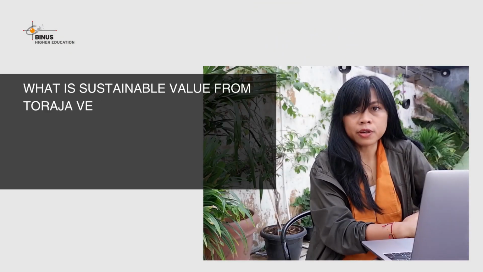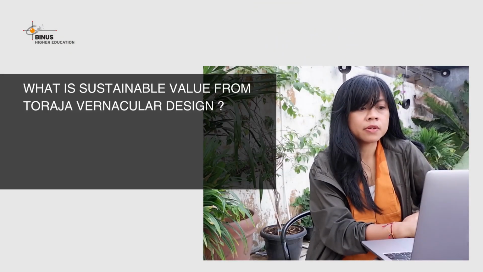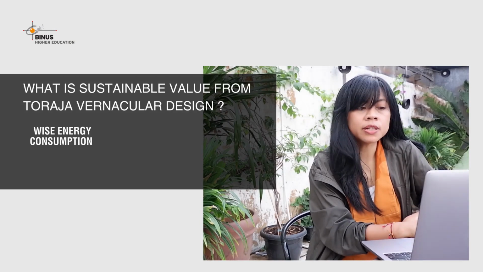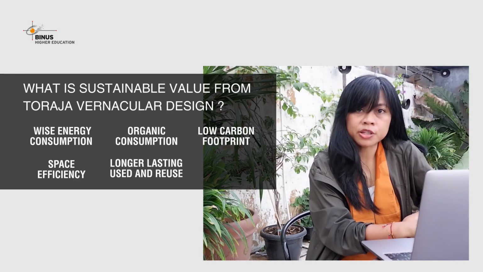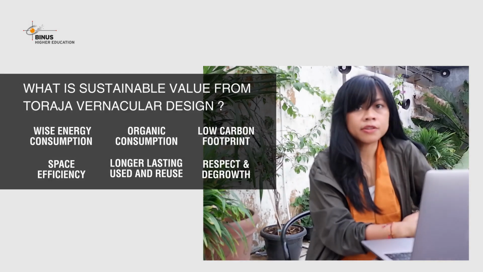Sustainable value from Toraja vernacular design: wise energy consumption, organic consumption, low carbon footprint, space efficiency, longer lasting use, convenience, effect, and growth.